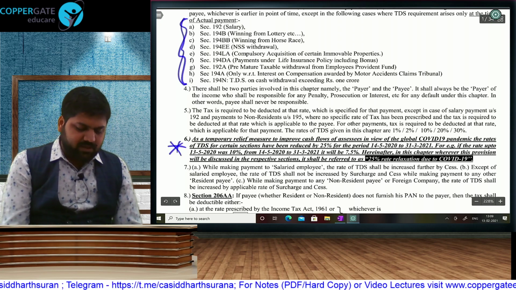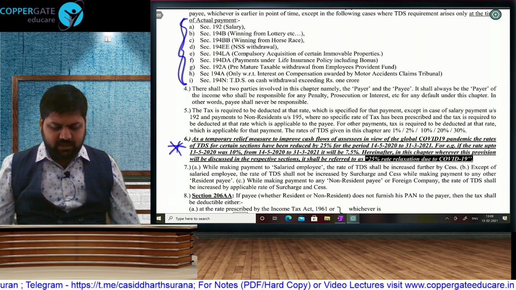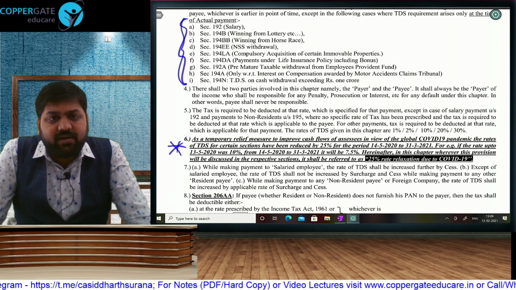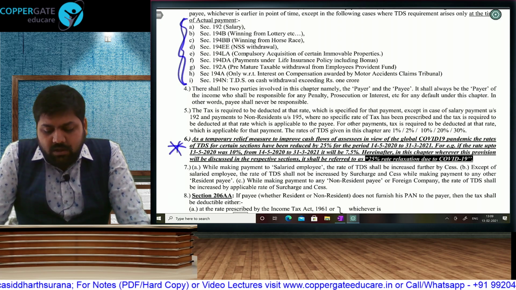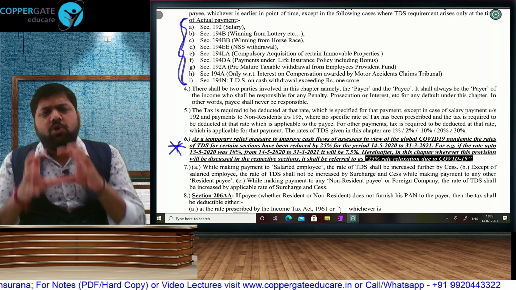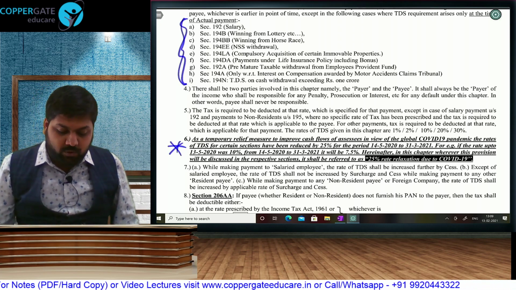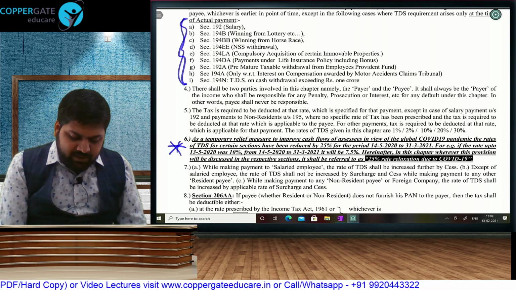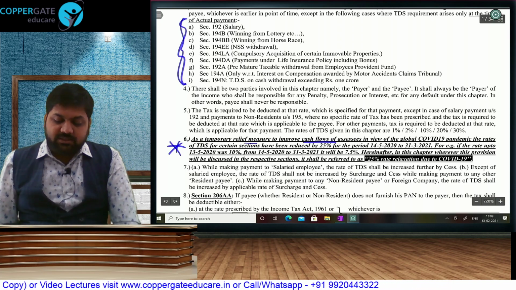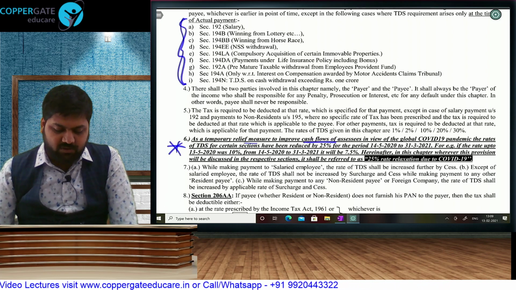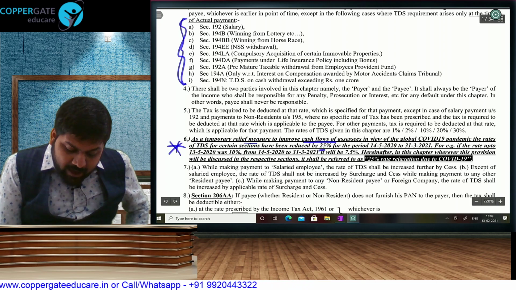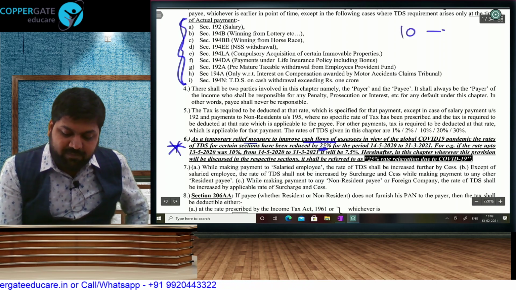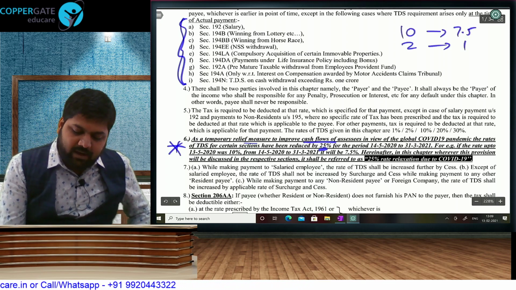And now we have this very important amendment that has taken place. The whole world is suffering due to COVID-19, and finally COVID-19 finds a place in income tax also. Now they are saying that in a lot of sections of TDS we are going to reduce the rate as a temporary relief measure to improve cash flows. Suddenly one day the finance minister on 13th of May came and said, I am reducing TDS rate by 25%. That means 10 will become 7.5, 2 will become 1.5, 1 will become 0.75.